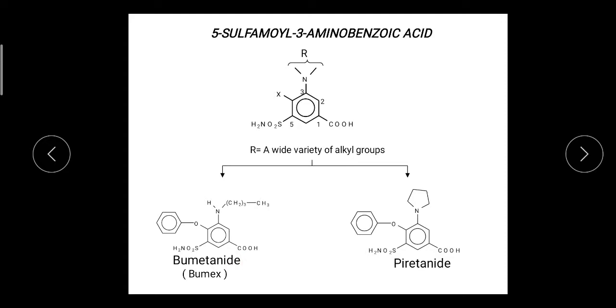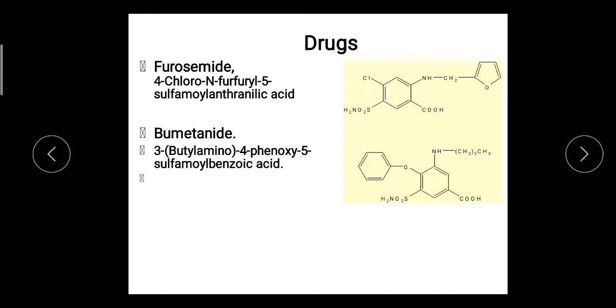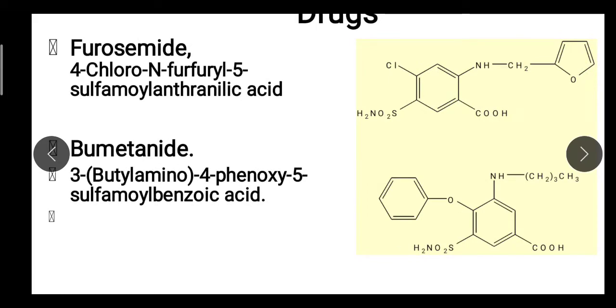So up to this point we have studied the structure activity relationship. Now we study the drugs which are included under the class of loop diuretics. The first drug is furosemide. This is the structure of furosemide.